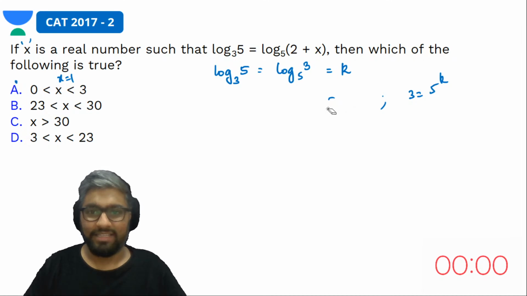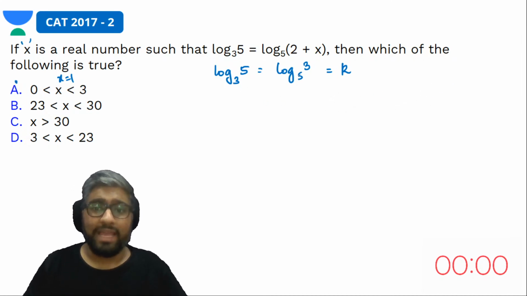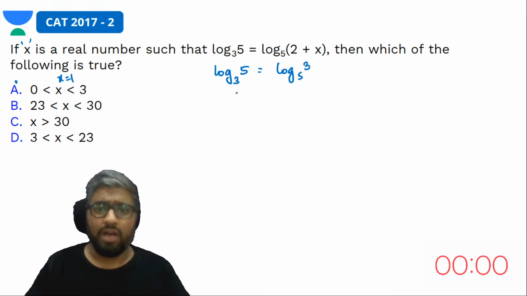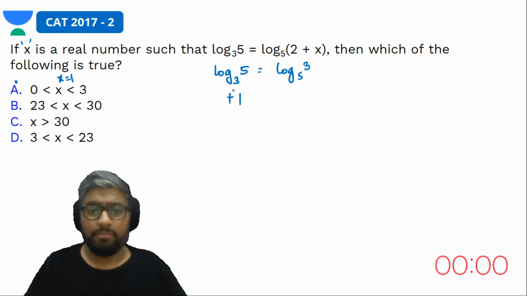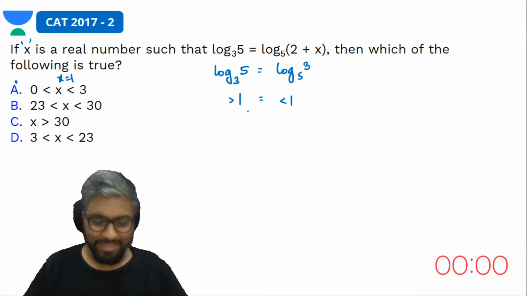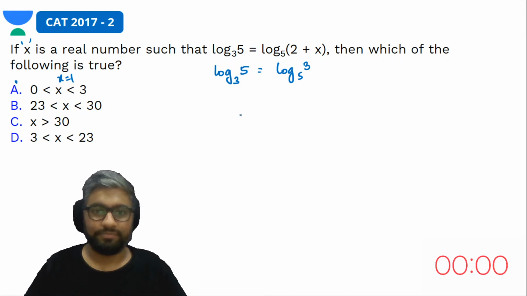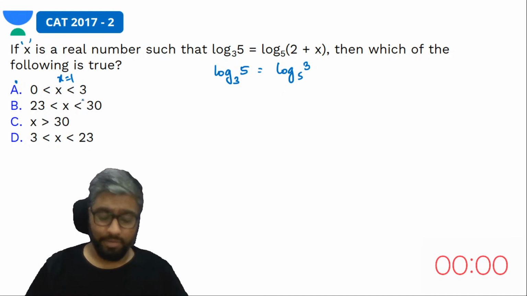नहीं guys, नहीं. Why is it not equal? अच्छा, बाकी सब छोड़ दो. ये देखते हैं why is it not equal. Log 5 to the base 3 will be more than 1. Correct? Log 3 to the base 5 will be less than 1. ये more than 1, less than 1 can't be equal to each other, no? That doesn't work out. Yes, option A is not true. Option A is not correct.